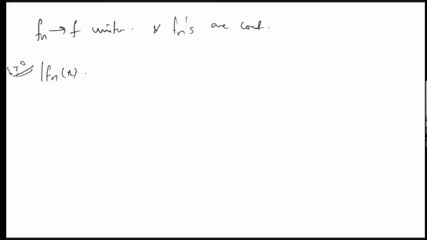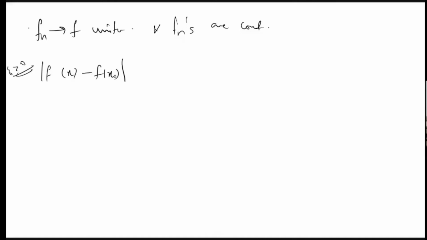Suppose fn converges to f uniformly and fn's are continuous. So what we need to prove? f is continuous. If we want to prove f is continuous at some point x0, what we will do? Choose epsilon greater than 0.